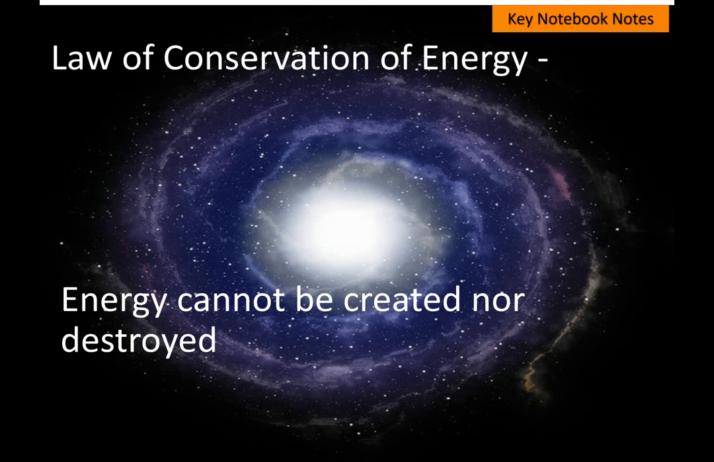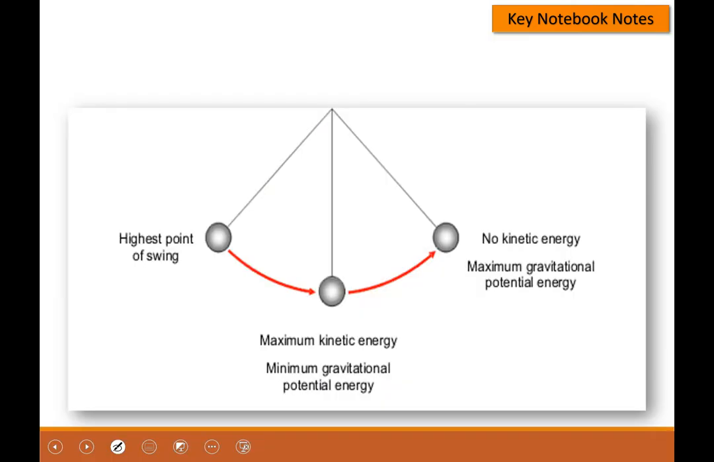All right, so first thing we're going to do today is review the law of conservation of energy, which you went over at the last class. Energy cannot be created or destroyed. It can only be changed from one form into another. So a good example of this is a pendulum.